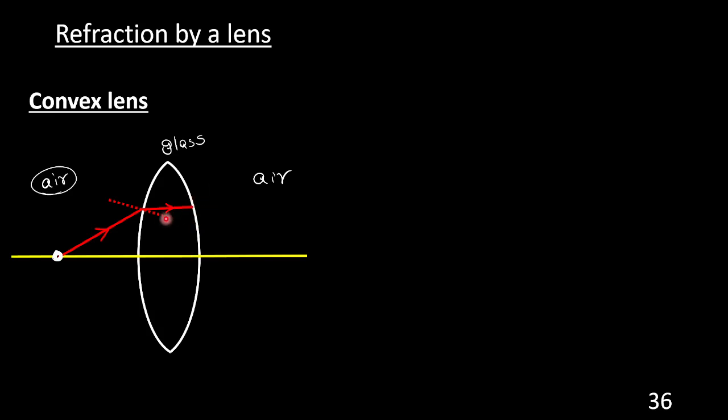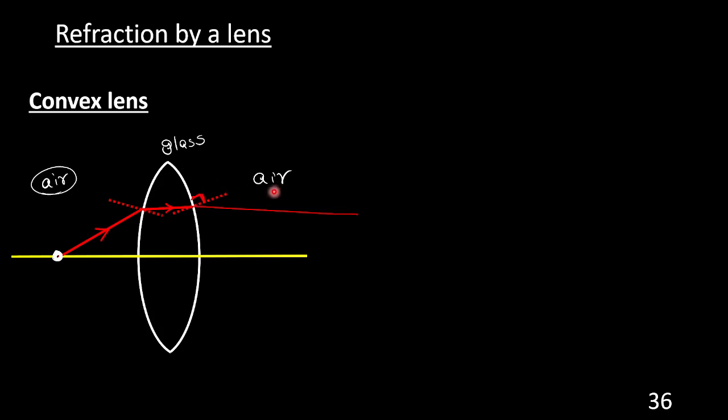So let me draw the normal at this point. You may have a doubt whether it is a normal or not. Look here. Normal means a dotted line perpendicular to the boundary. The normal is drawn. You may be believing that the light goes like this without any deviation. No, it will have deviation. Denser to lighter, or rarer.